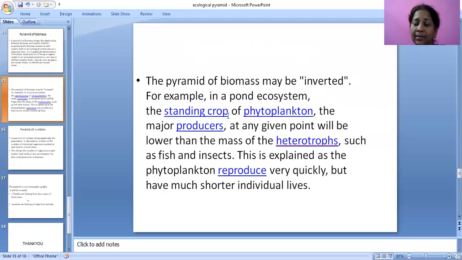Heterotrophs are nothing but fish and insects. Here again, water plants are eaten by insects. Insects are eaten by fish. This is explained as the phytoplankton reproduce very quickly but have much shorter individual lives.